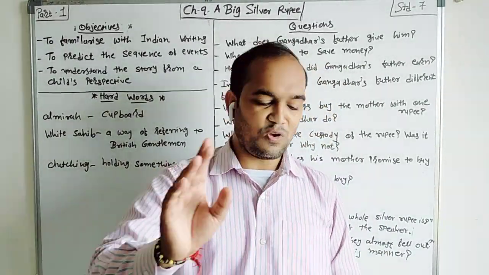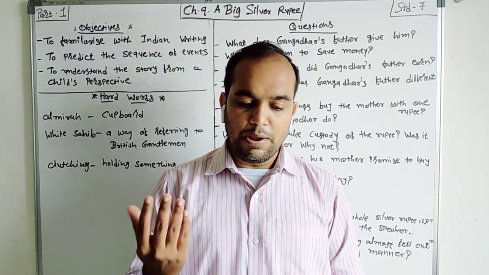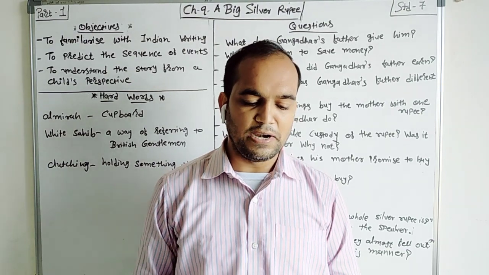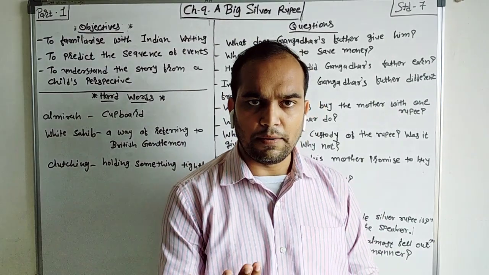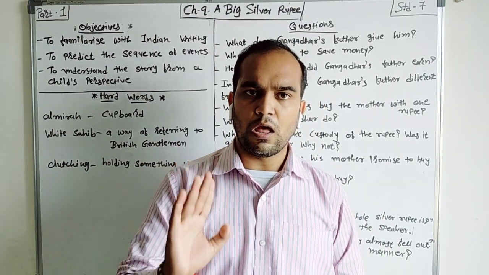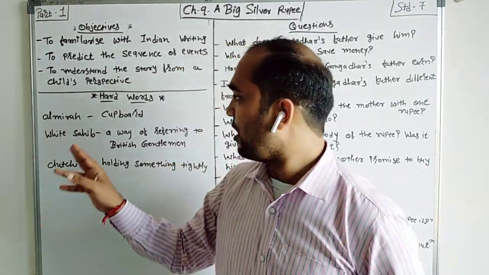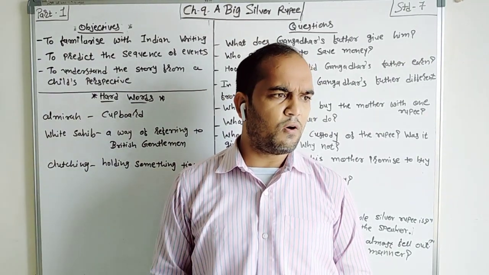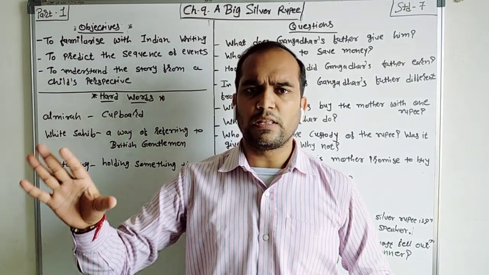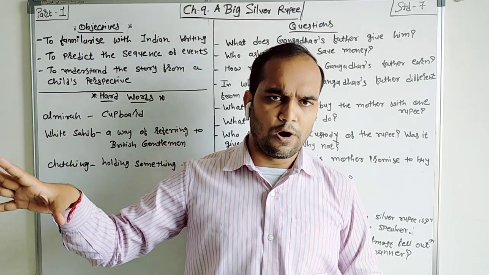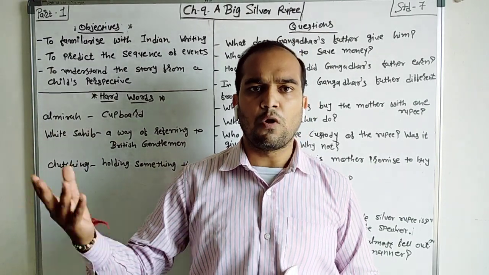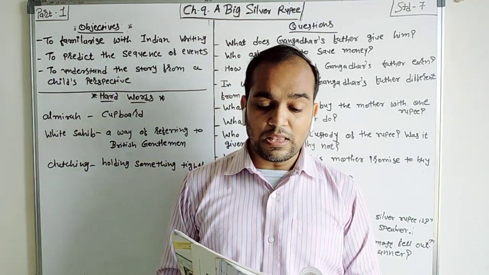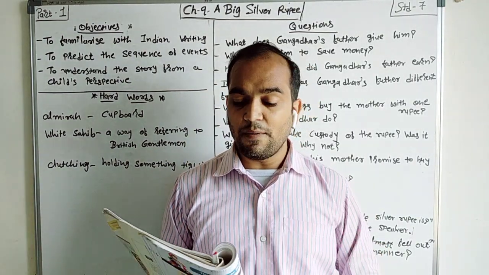See here the mentality of the mother. Give it to me, I will keep it safe in the almirah, she said. What did she say? Give it to me, I will put it into the almirah and it will be safe. Now almirah means what? Cupboard. Nowadays we cannot see, but in old times we used to see the iron cupboard, right? Wooden cupboard. What is it? It is an almirah. So she says that I will save it in the steel almirah. There is a steel almirah, I will put it into it.